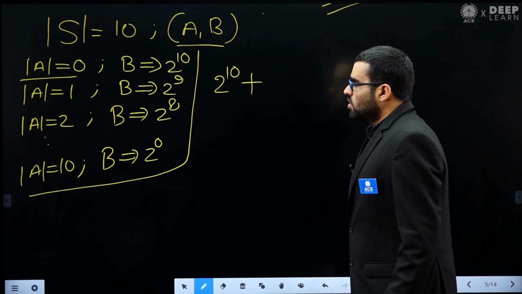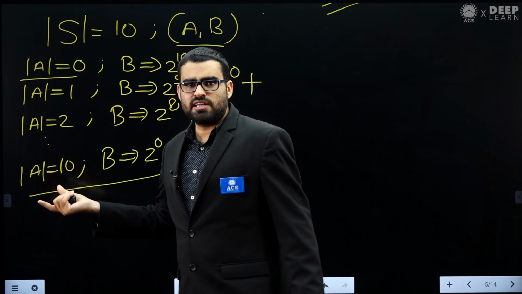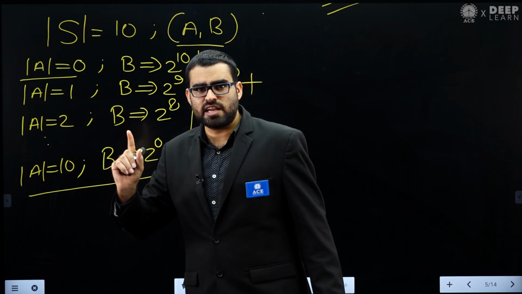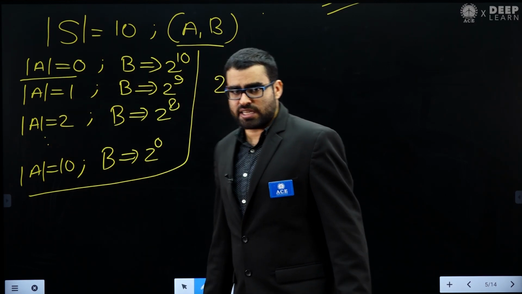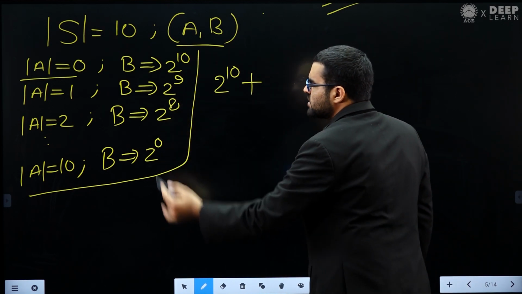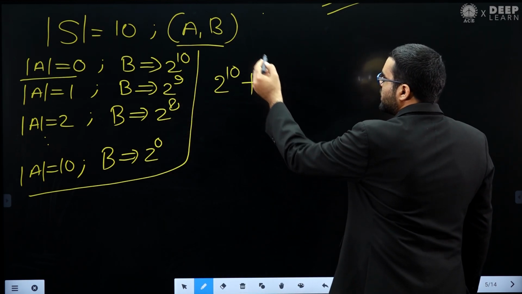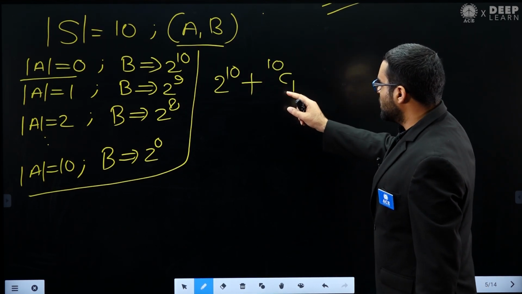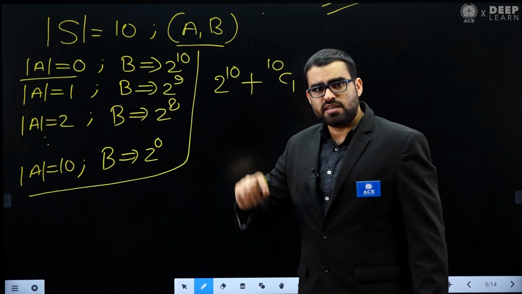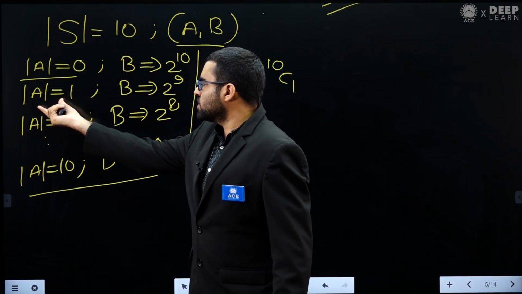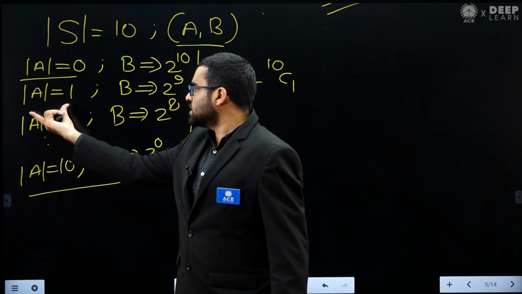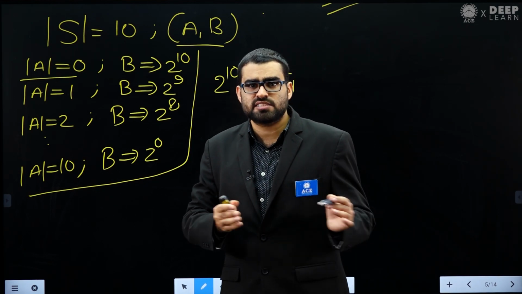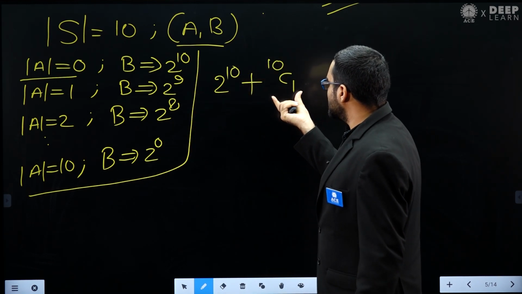How many such sets A of cardinality 1 can we have? Cardinality 1 means one element we are putting in set A. Out of these 10 elements I can take any one element and put it in set A. So I can create 10 such sets A.